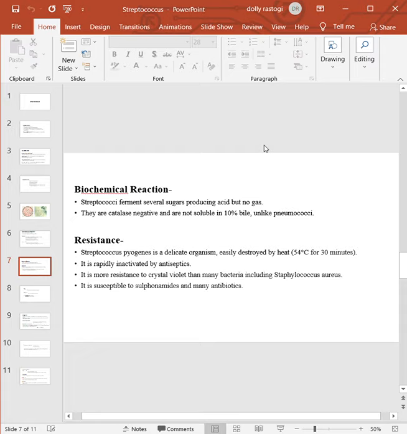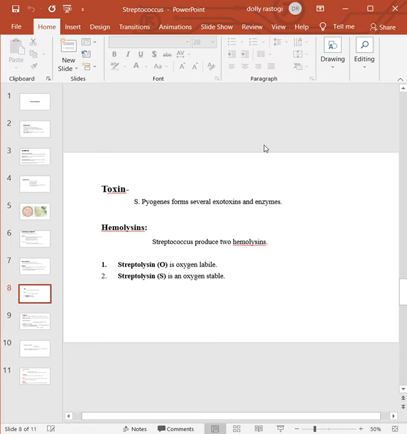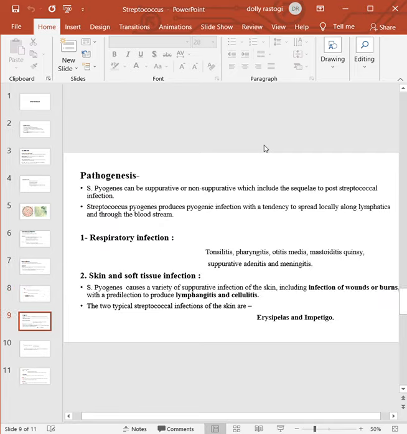It is rapidly inactivated by antiseptics, and it is more resistant to crystal violet than many bacteria including Staphylococcus aureus. It is more susceptible to sulfonamides and many antibiotics. It produces several exotoxins and enzymes. It also produces two hemolysins, that is streptolysin O, which is oxygen labile, and streptolysin S, which is oxygen stable.